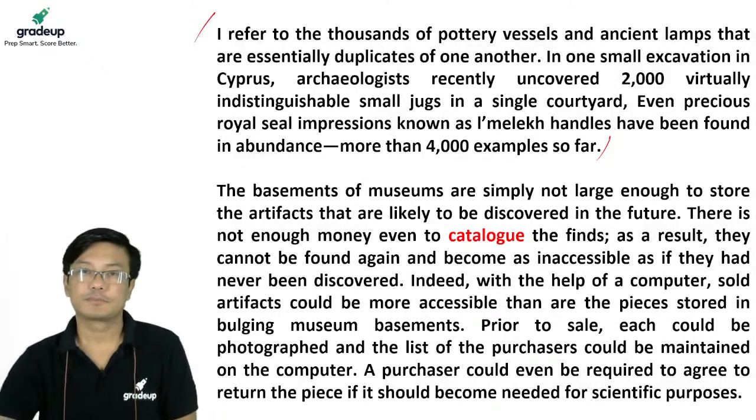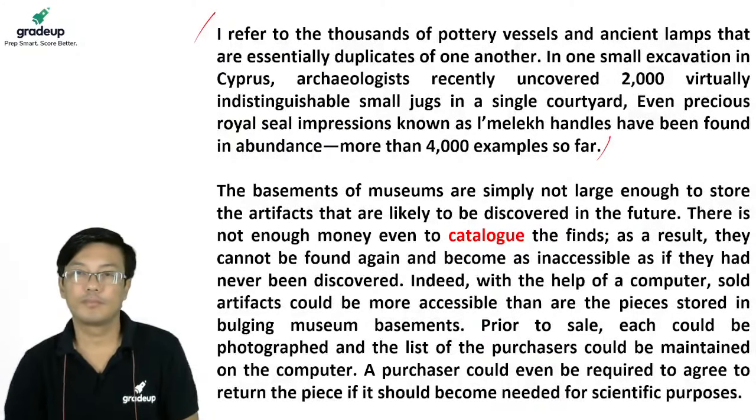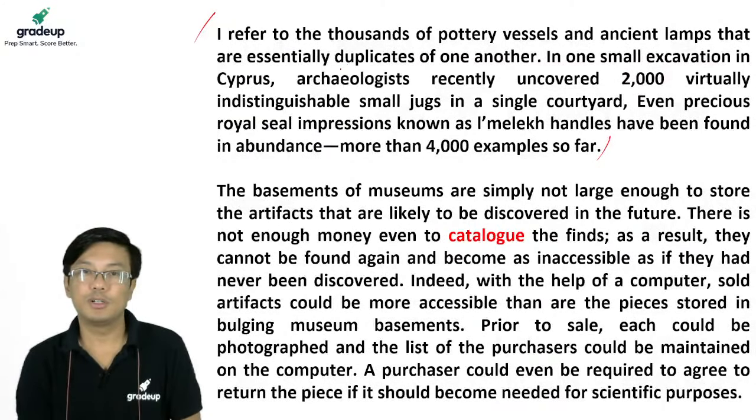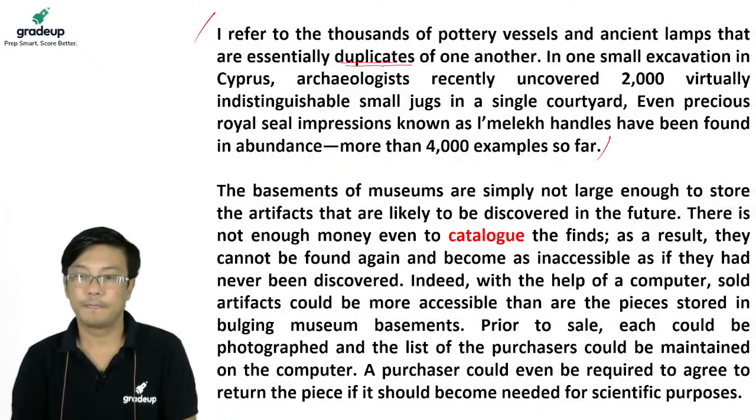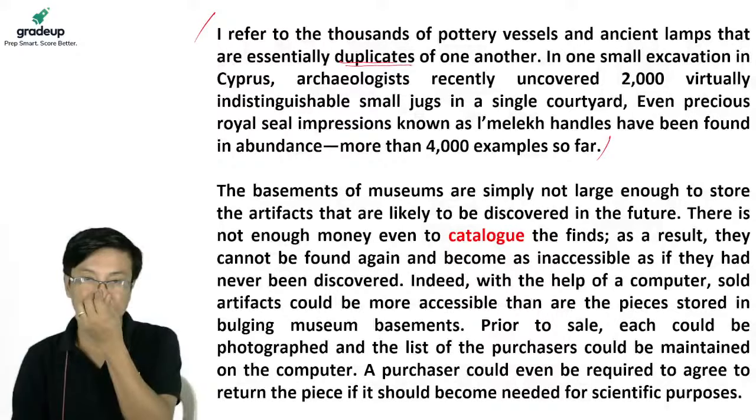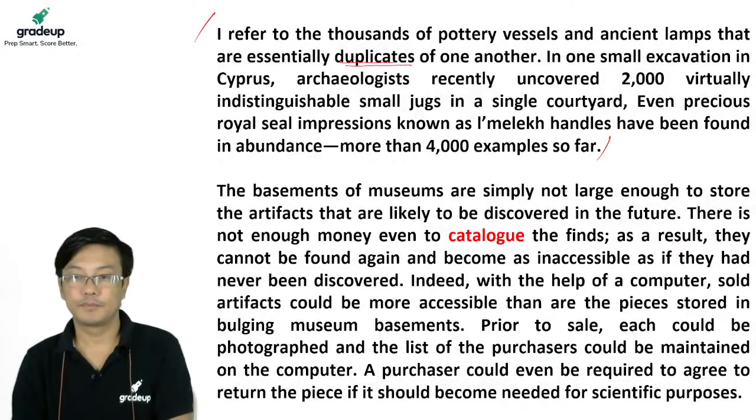So this is what he should be looking at. Let's see. Focus on the word duplicate here. Everybody is reading the first paragraph, I hope.